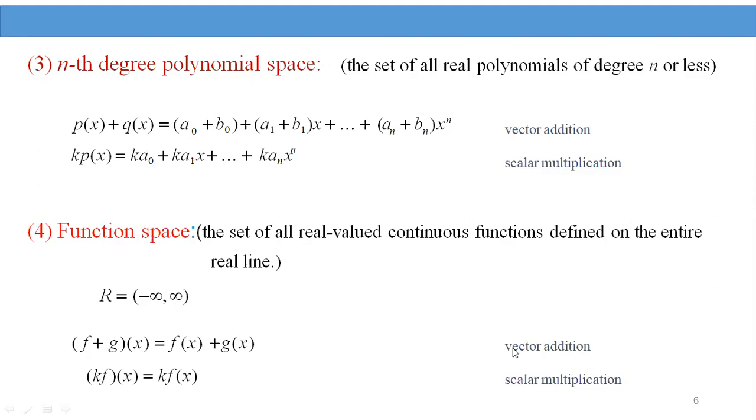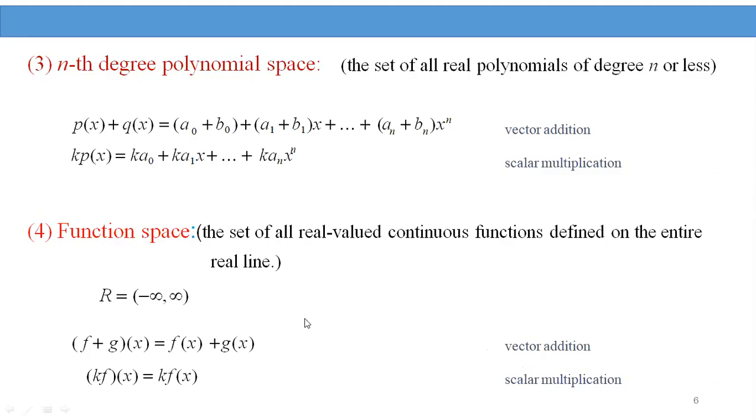So by using these two operations, the remaining 8 axioms we can easily prove for the set of all real valued continuous functions. Associativity exists in the continuous functions. Commutativity also exists in the continuous functions, and so does the identity function.